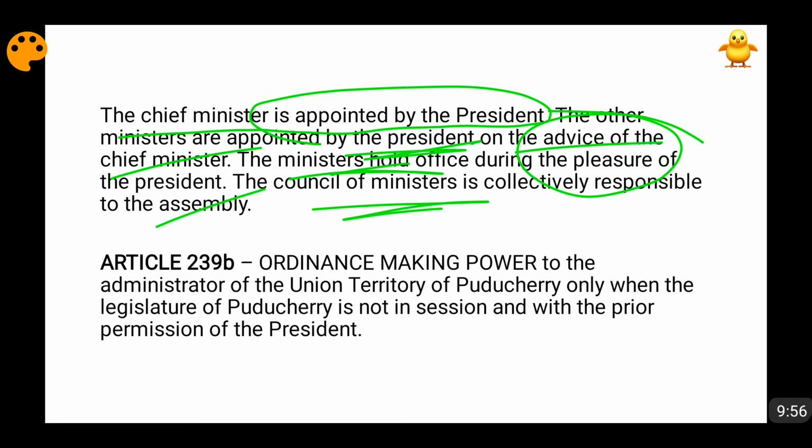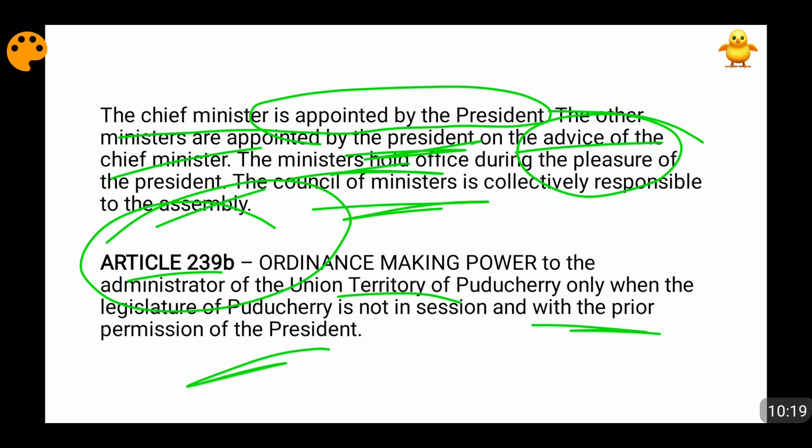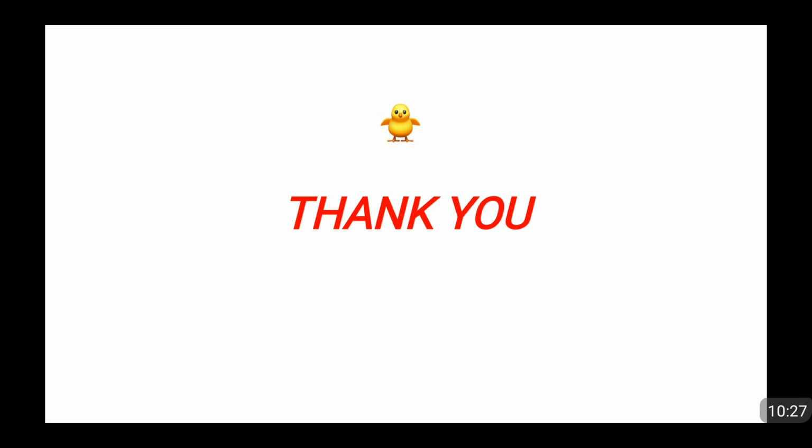Now, there comes the ordinance making power, friends, article 239B. Now, what is this ordinance making power? This ordinance making power only deals with the union territory of Puducherry, friends. It is being said that any ordinance can be promulgated by the lieutenant governor of Puducherry only after prior permission of the president is given, and also the state legislative assembly of Puducherry should not be in session. When only these two conditions are fulfilled, ordinance can be promulgated by the administrator in the union territory of Puducherry.